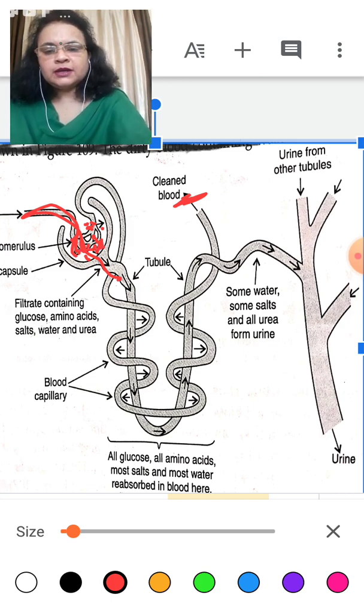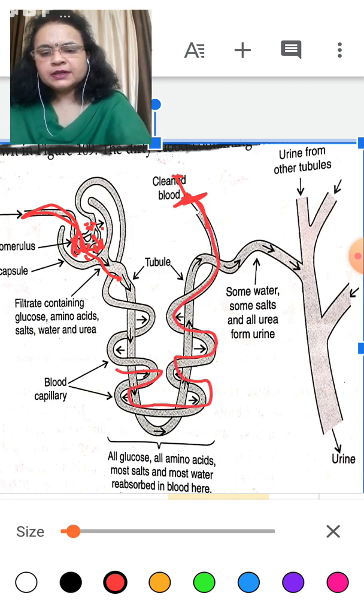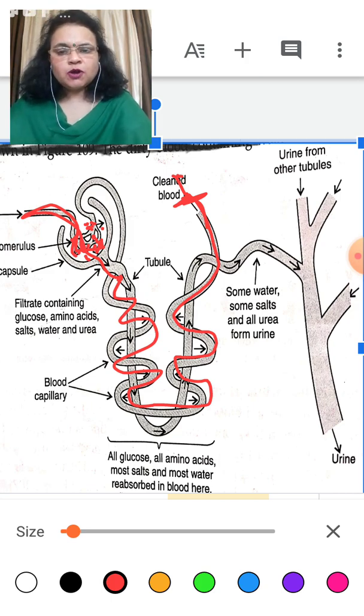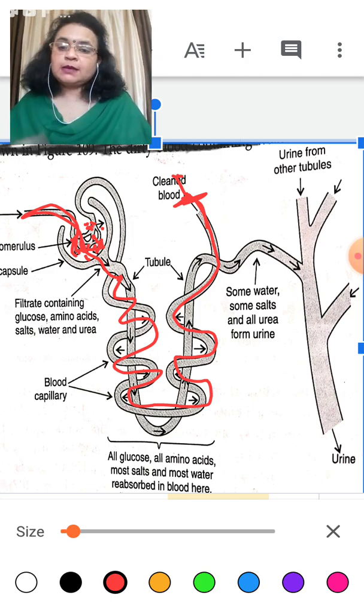The renal artery brings dirty blood inside the blood capillaries, inside the glomerulus. This dirty blood is what? This dirty blood is mixed with some useful substances and some waste like amino acid, glucose, urea, salt, water, and some large molecules of protein which are waste.